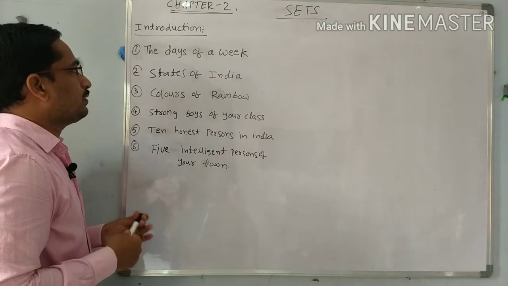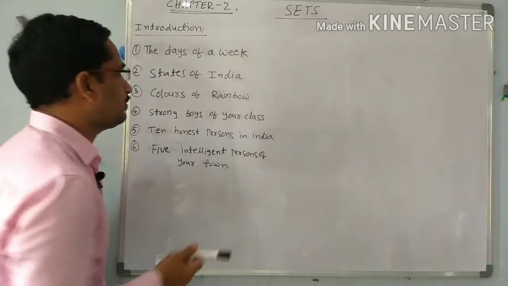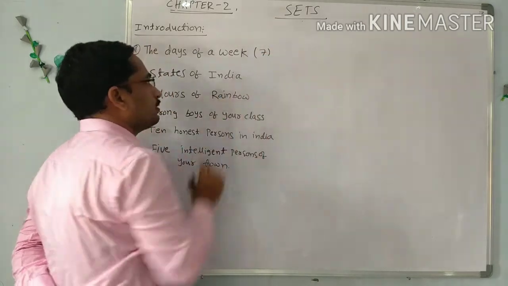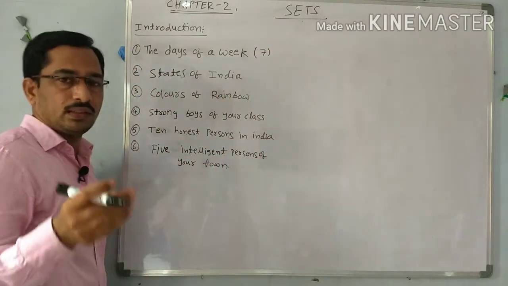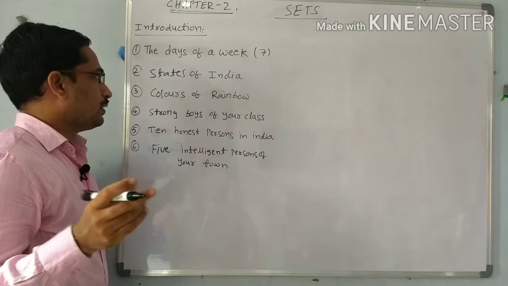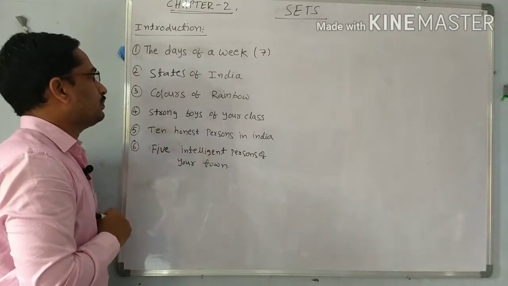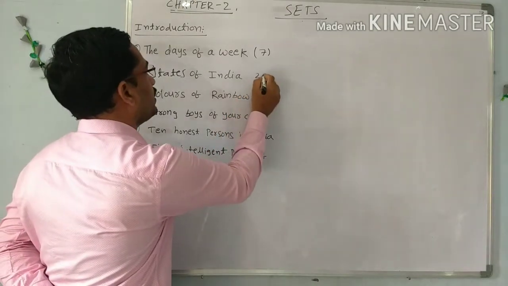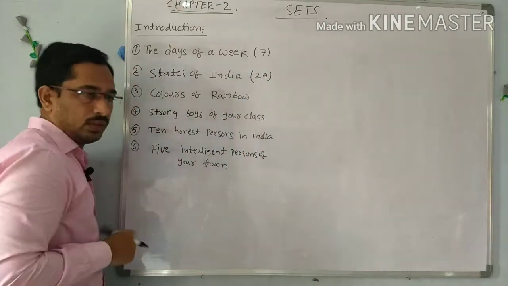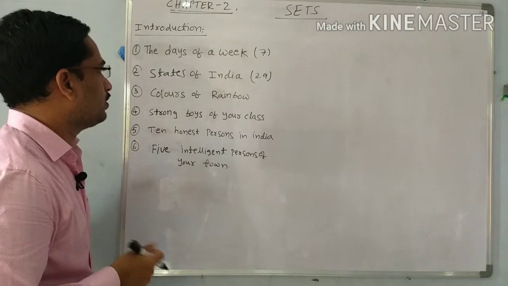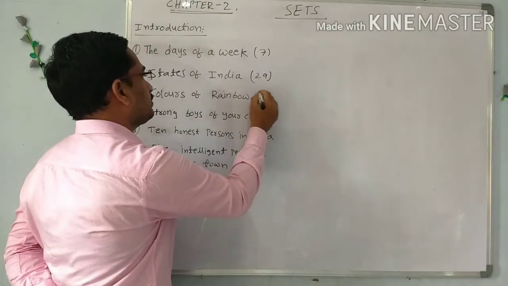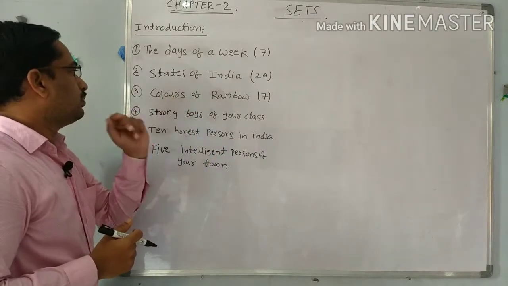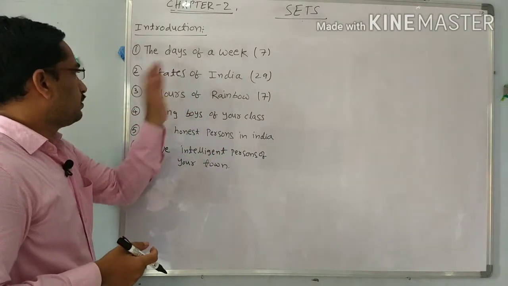The first one, the days of a week. We know the days of a week, there are 7 days. Sunday, Monday, Tuesday, Wednesday, Thursday, Friday, Saturday. So these are the 7 days of a week. And next, states of India. So total 29 states of India, we know. Next, the colors of rainbow. We know the colors of rainbow, total 7 colors. VIBGR. So VIBGR are the colors of rainbow. So these are the first 3 examples.